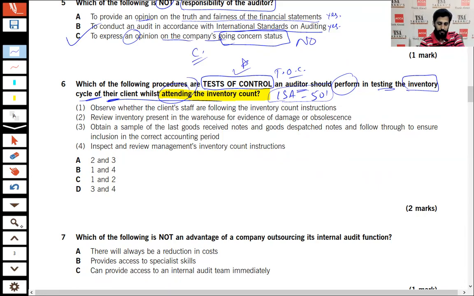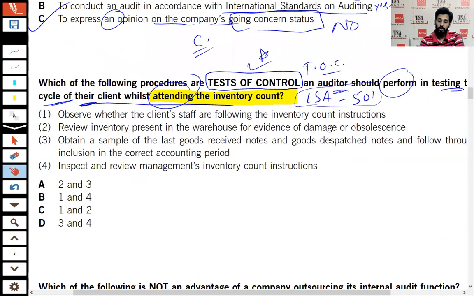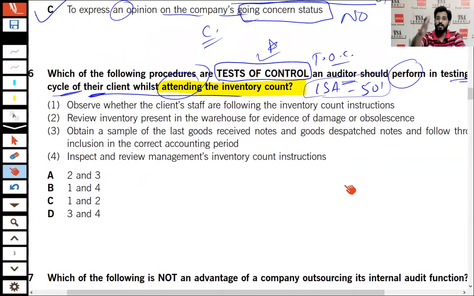Number one, remember that it is the test of control, not the substantive procedures. You people are already aware of the difference between test of controls and the financial statement testing. That is the substantive testing. If the auditor will be applying the procedures on the controls, that will become test of controls. If the procedures will be applied on the financial statements, that becomes a substantive testing, right?